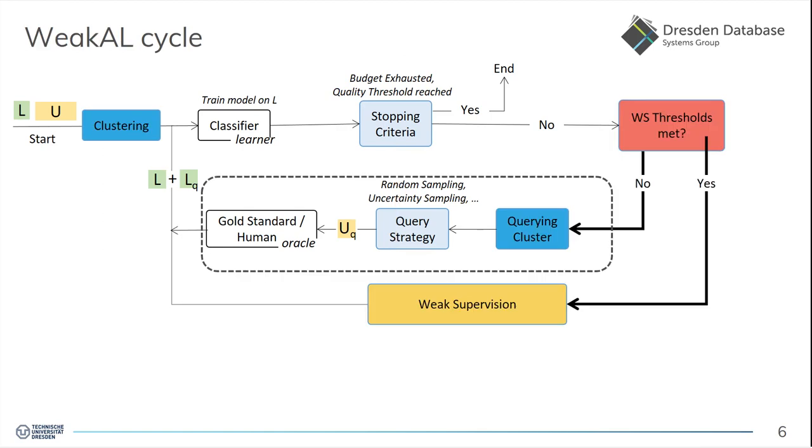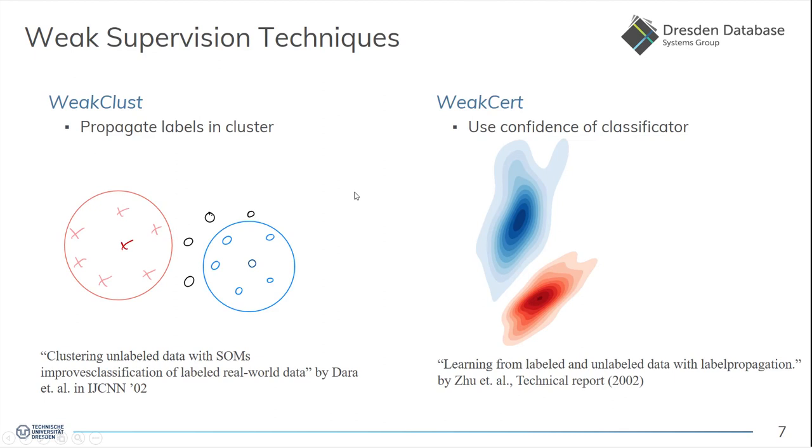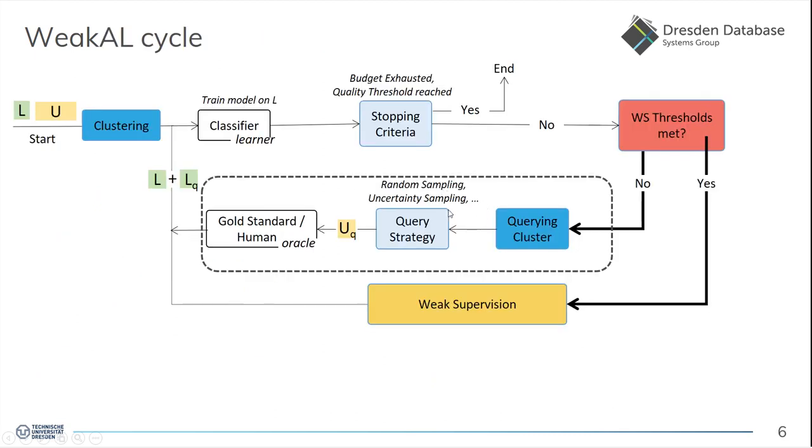The first change is that we have some weak supervision thresholds, and only if those thresholds are met do we apply weak supervision, which means we automatically generate some more labels. Otherwise, if we aren't sure enough to do weak supervision, then we take the active learning route, where we let the human experts do the labeling for us.